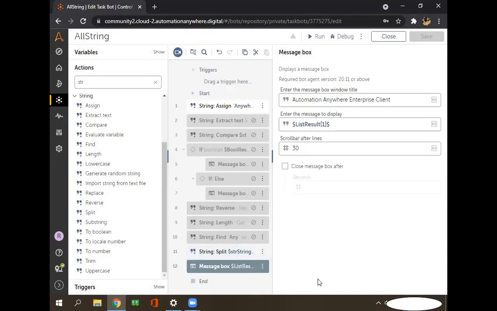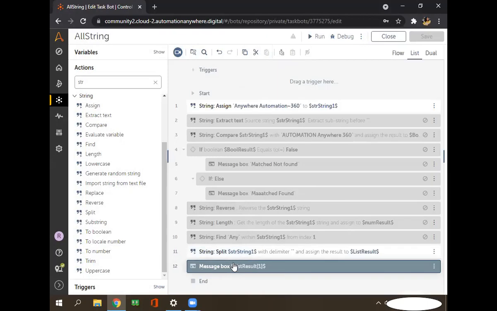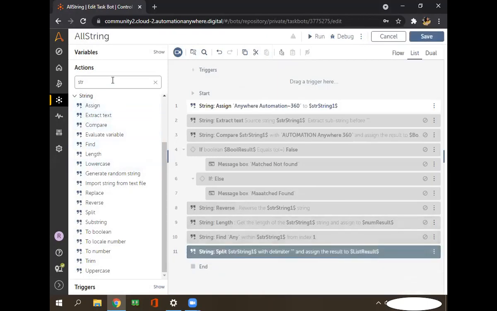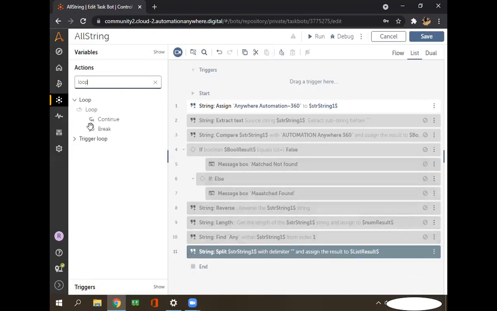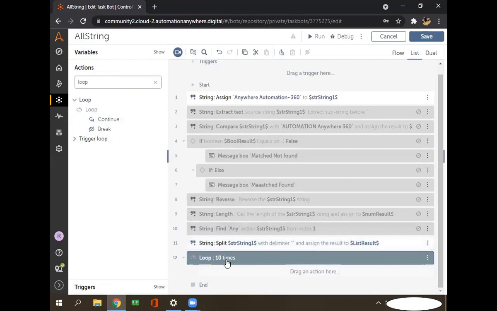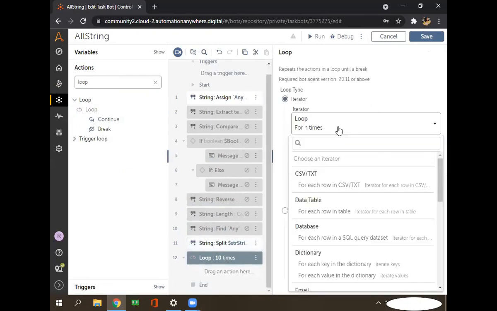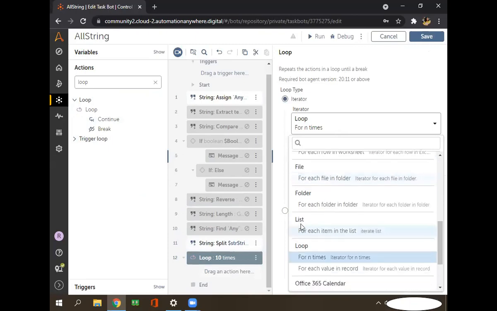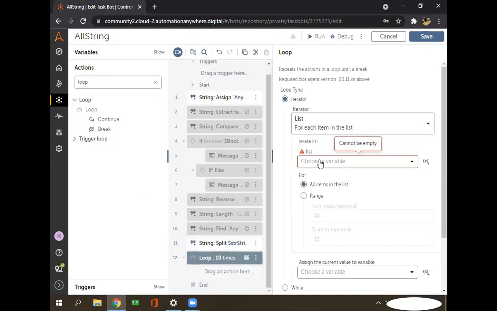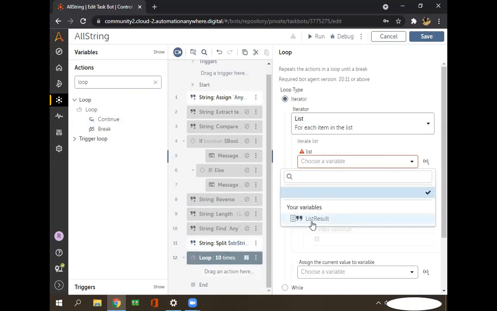And if you want to see all the values in a loop, then what we can do here is go to actions, type loop, and drag and drop it here. In the loop, there's one list type available. So go down, there's a list type, click over here, and in the list you have to select that list where we saved our result.